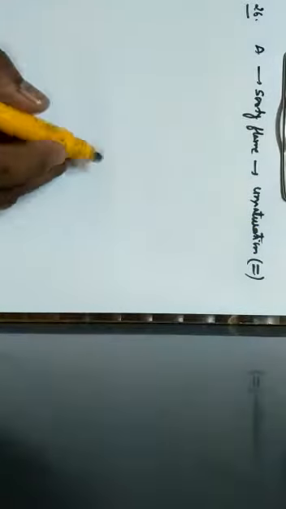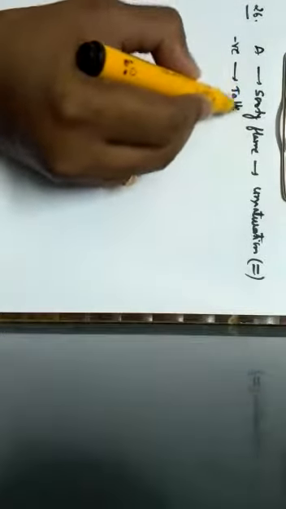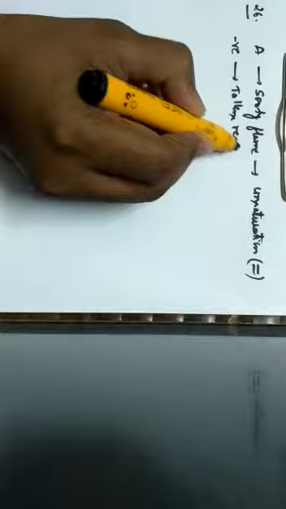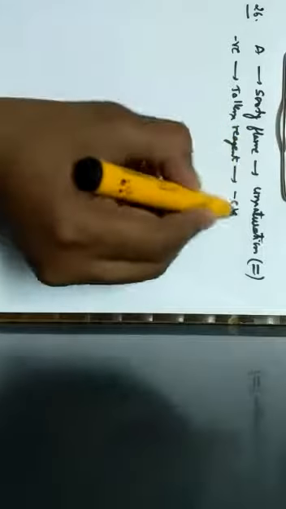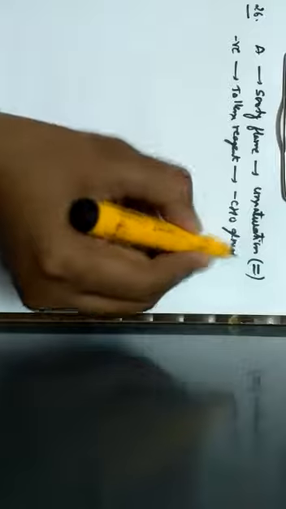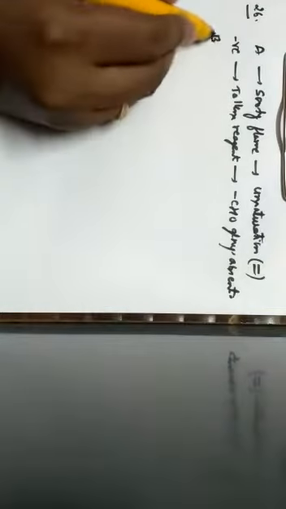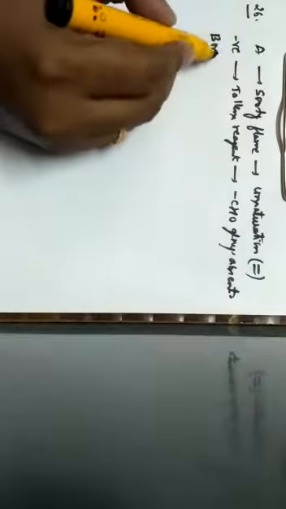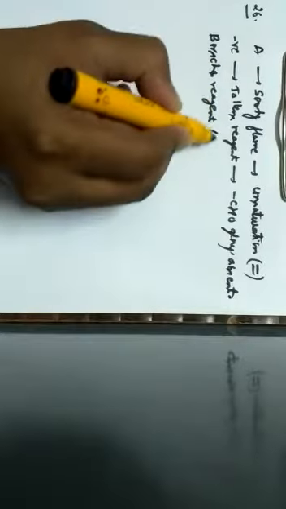It is negative towards Tollens reagent. What are they giving? Negative towards Tollens reagent. So if it is negative towards Tollens reagent, which group is absent? Aldehyde group should be absent. This is the second hint. The third hint they have given is that it tests positive for Brady's reagent. For Brady's reagent it is showing a positive test.